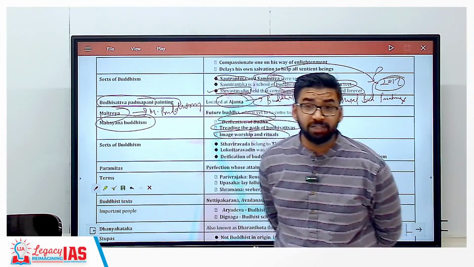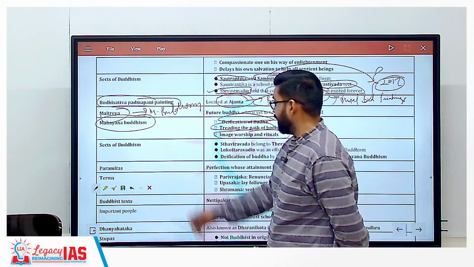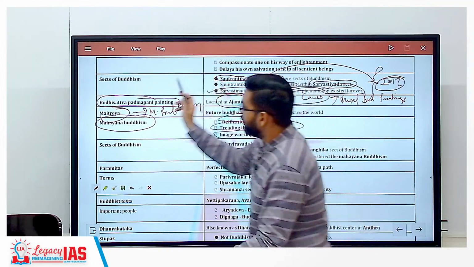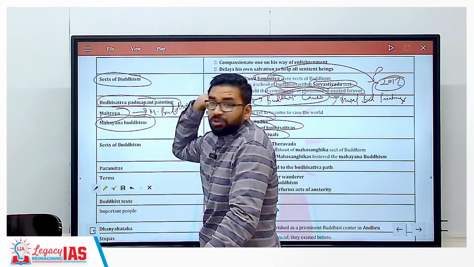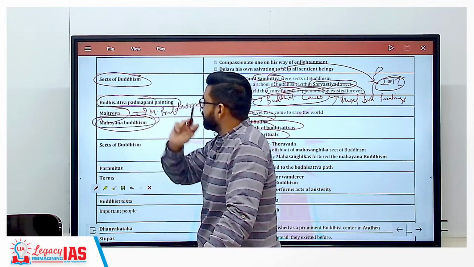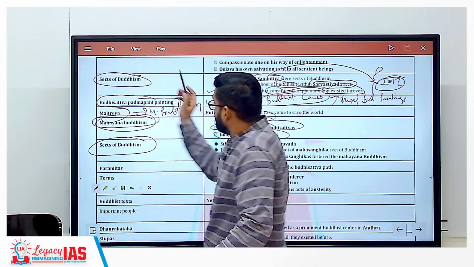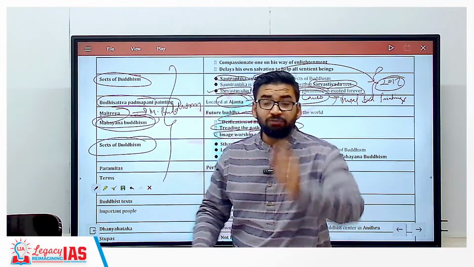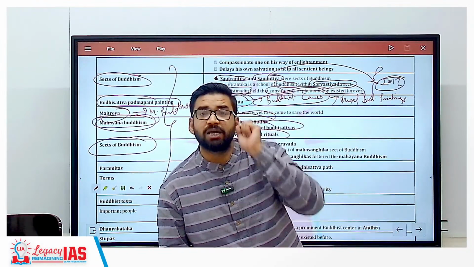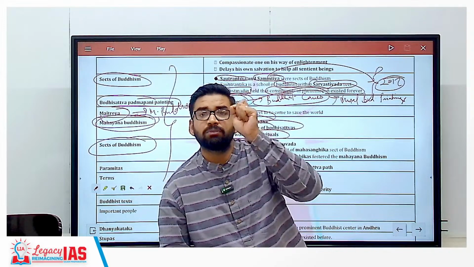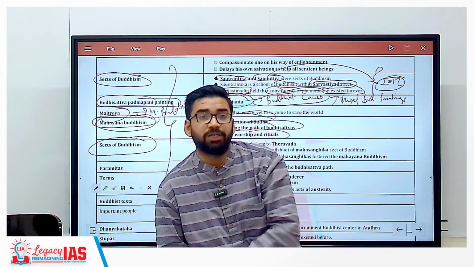Clear? This is the relevance of Buddhism. Then again the sects. Again sects of Buddhism. What do we understand from this? That from the perspective of the civil services examination, the topic of sects of Buddhism is very important.